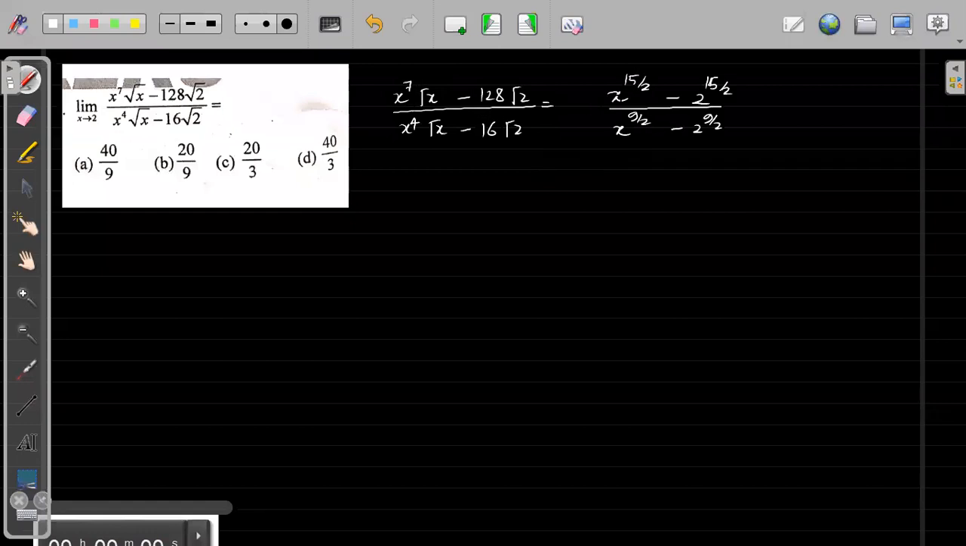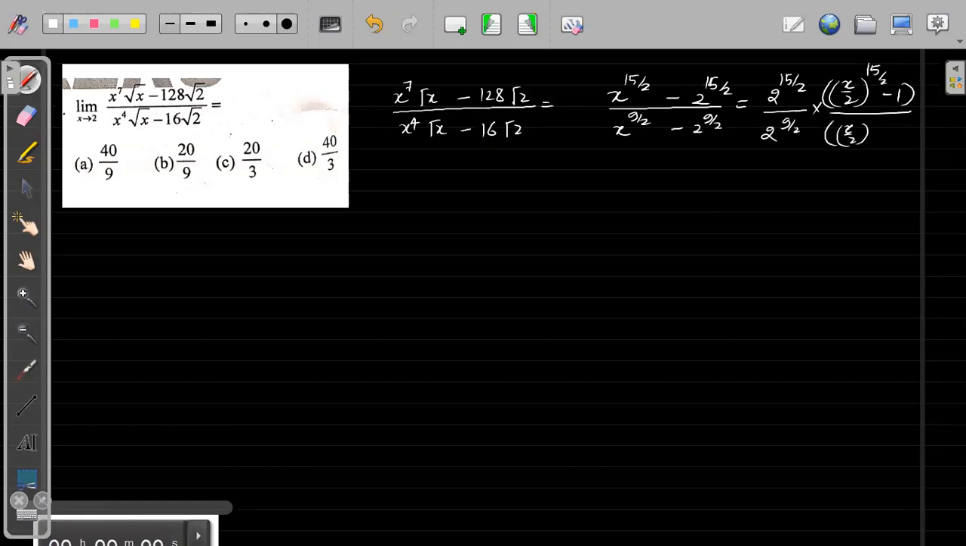Now in the numerator I have the same powers of 2, and in the denominator I have the same powers. So first I will take 2 to the power 15 by 2 common from the numerator and 2 to the power 9 by 2 common from the denominator. Okay, so what will the numerator become? The numerator will become x by 2 to the power 15 by 2 minus 1, and the denominator will become x by 2 to the power 9 by 2 minus 1.